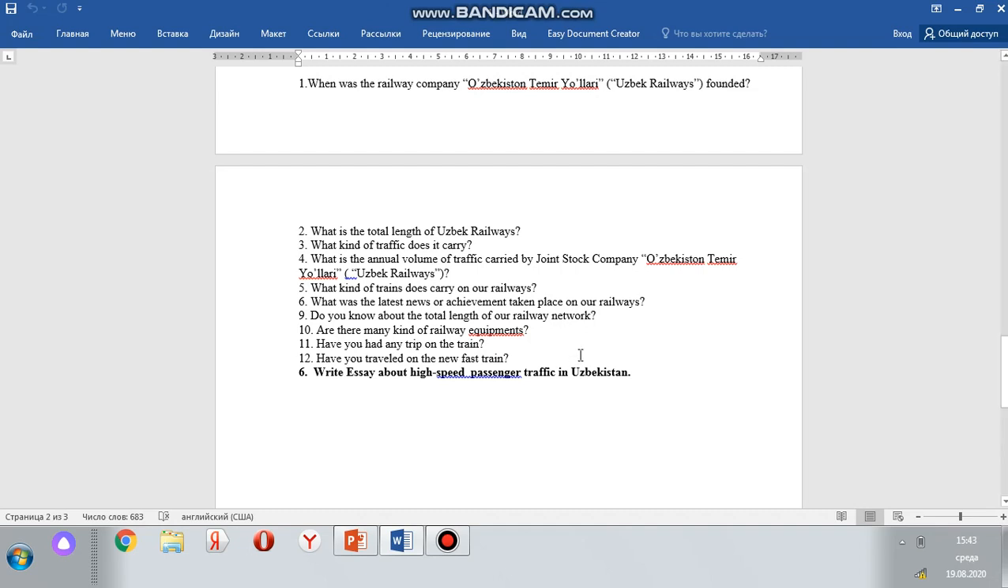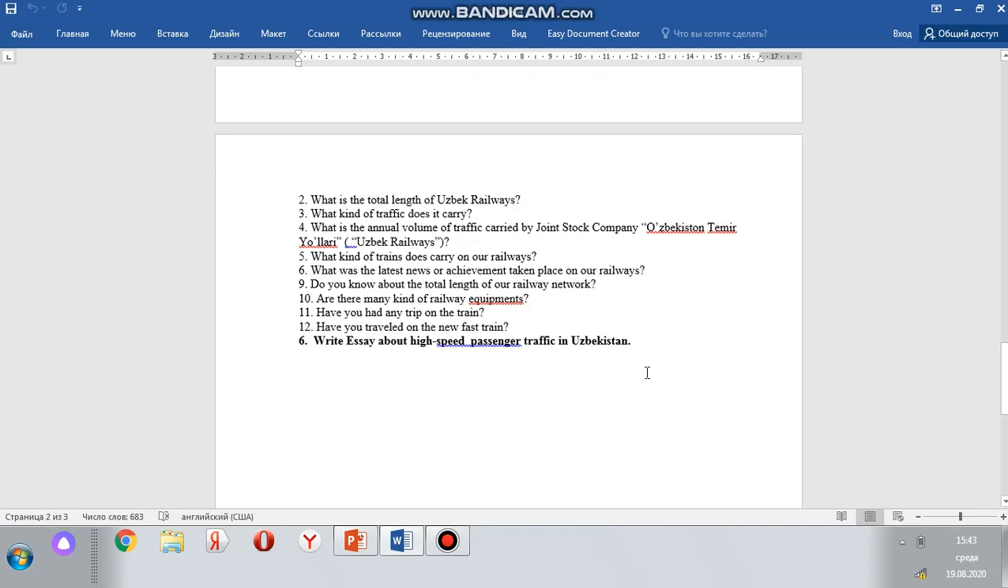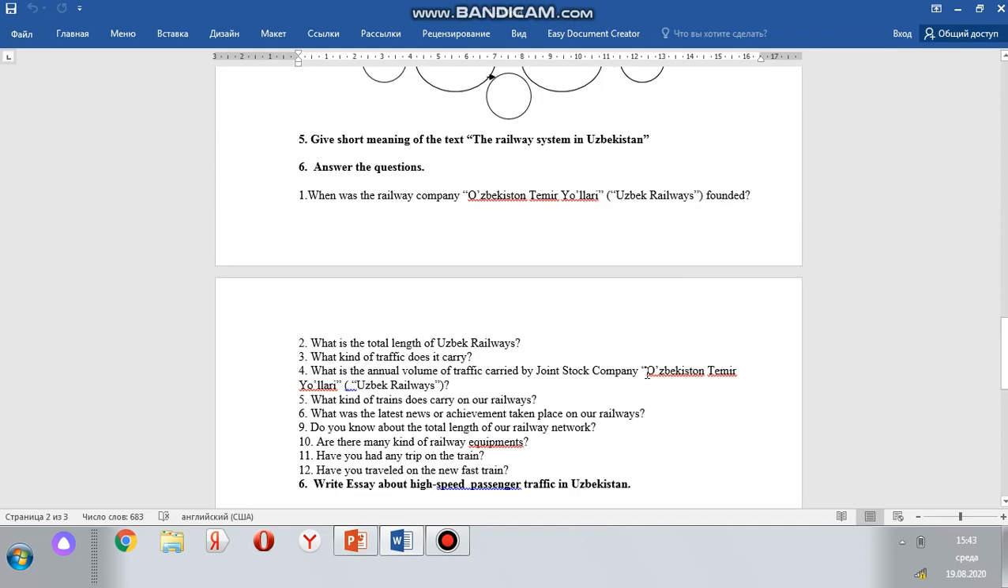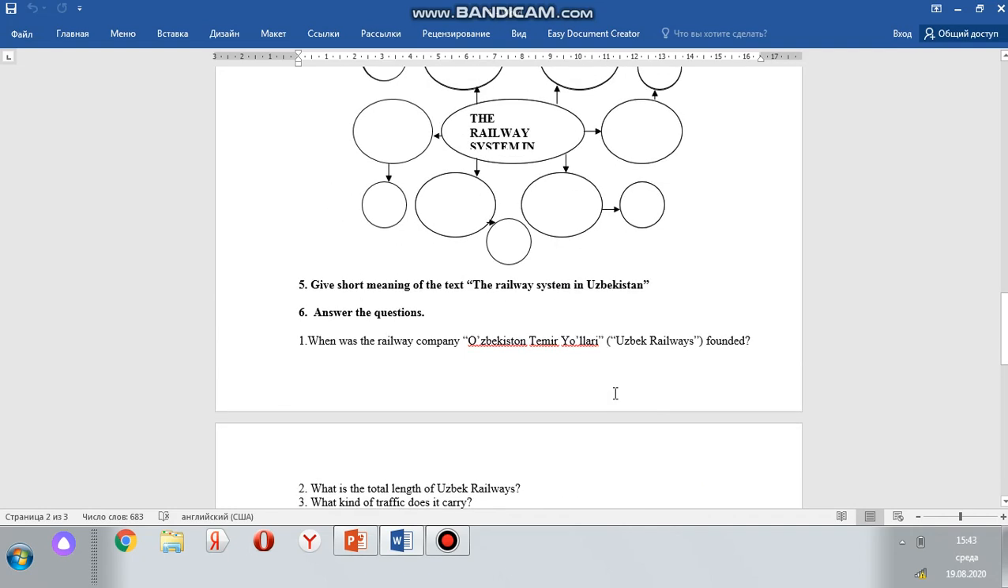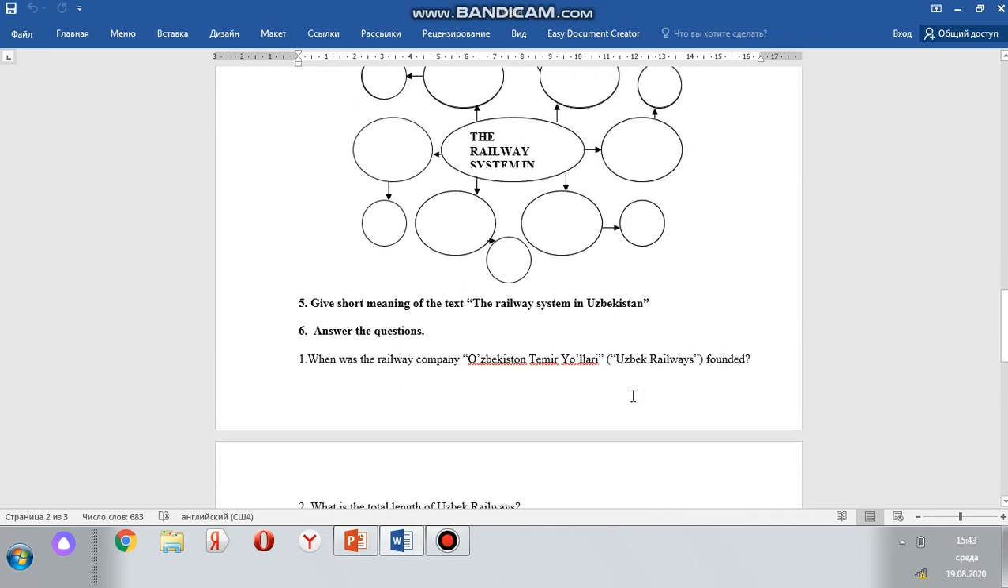So the sixth task is that you should write an essay about high-speed passenger traffic in Uzbekistan. For example, you can write an essay about Talgo. Yes, everybody knows this new and modern type of traffic vehicle. So you are welcome to send your essays.